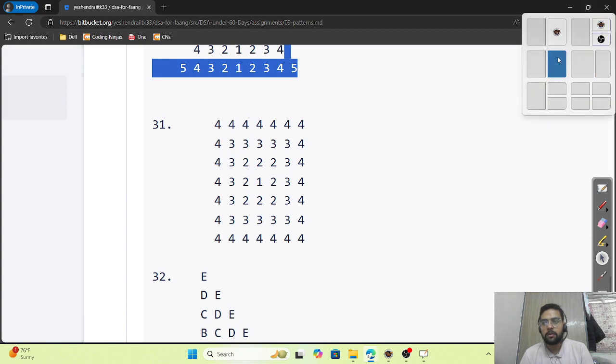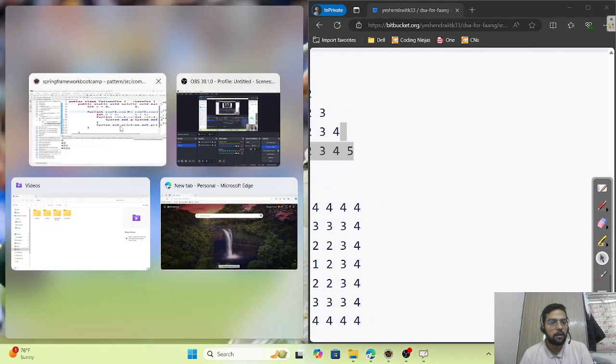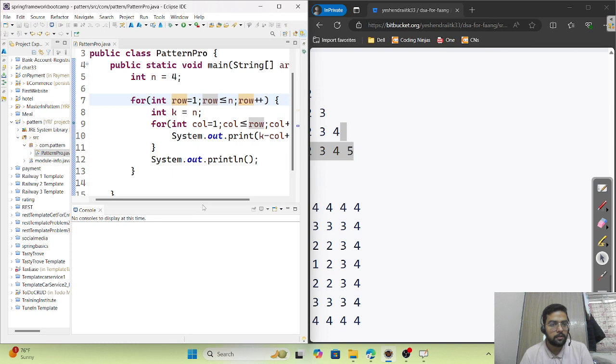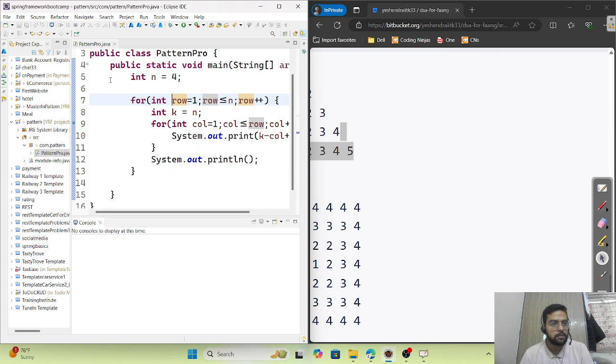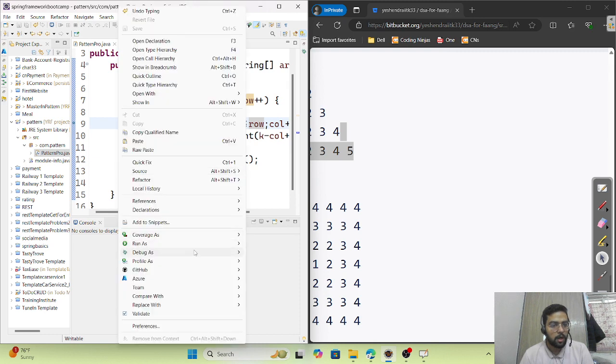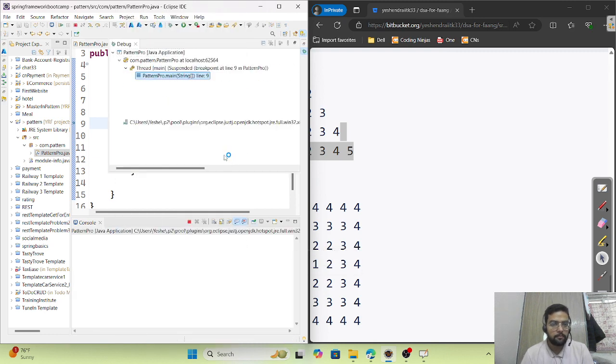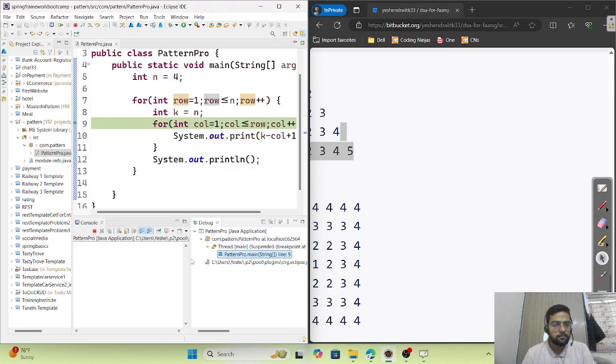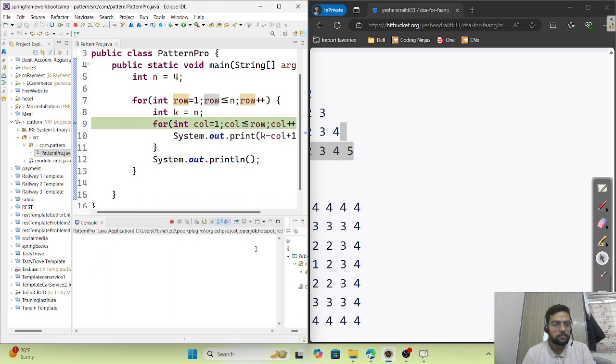So I want this on this side and this on this side. Just let me first run it. Let me start debugging. In the very first, the loop is started, and the condition is true, it got printed 4.